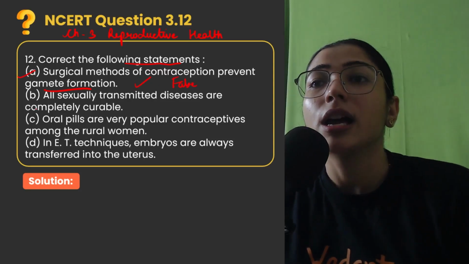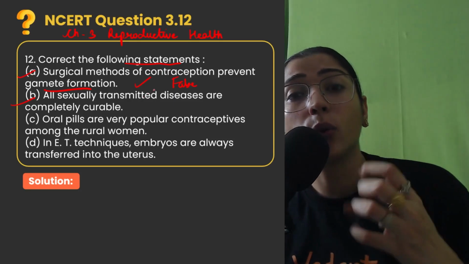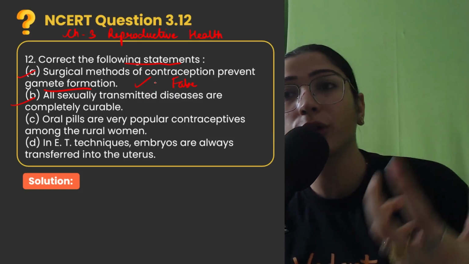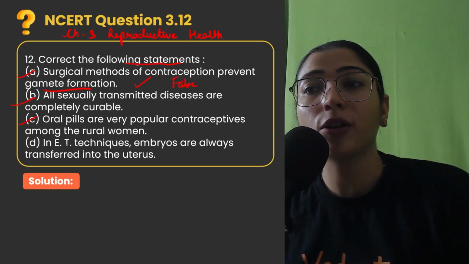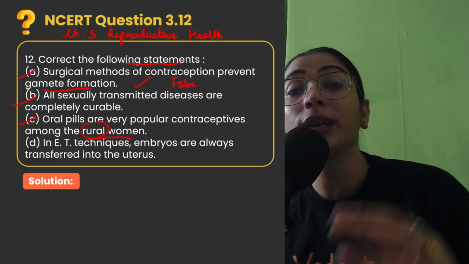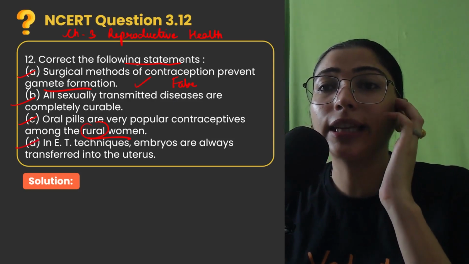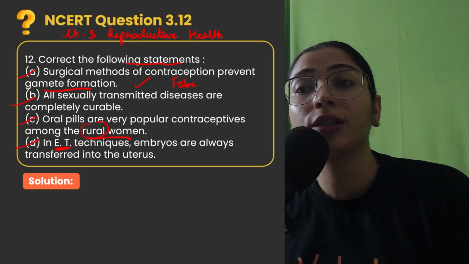This is wrong: all sexually transmitted diseases are completely curable. No, only if they are detected in time and if they are treated properly, तभी हम उसको cure कर सकते हैं. Third statement: oral pills are very popular contraceptives among rural women. No children, it is not common among rural women. It is common in educated urban women. Lastly, in the embryo transfer technique, ET means embryo transfer technique, embryos are always transferred into uterus.